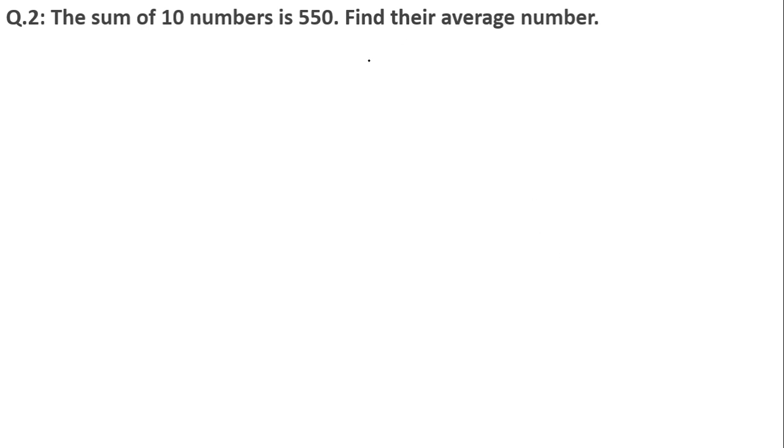Now here we know the formula for average: average is equal to the sum of the observations divided by the total number of observations. This time the sum is mentioned, 550. The total number of observations is given, there are total 10 numbers. We have to find the average. How to find it, I'll tell you. Look here now.